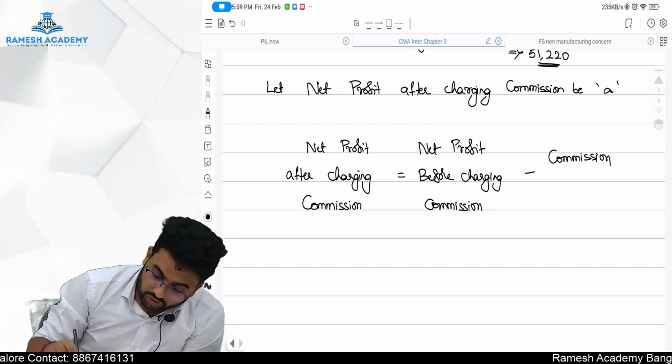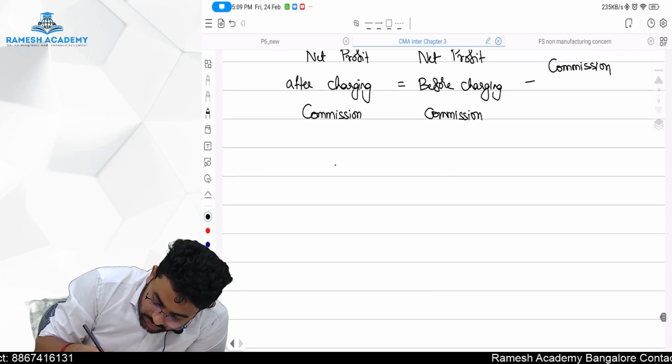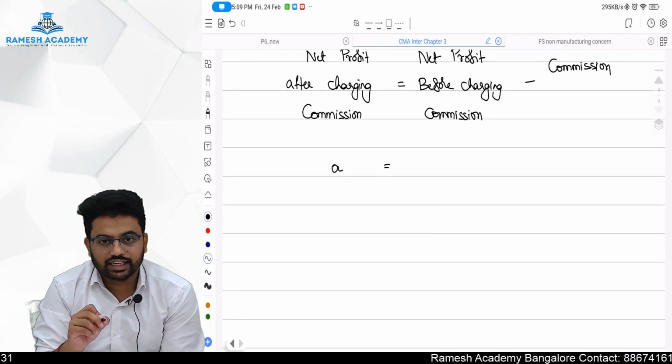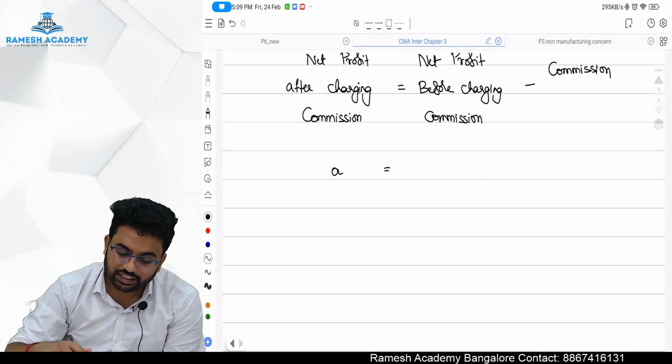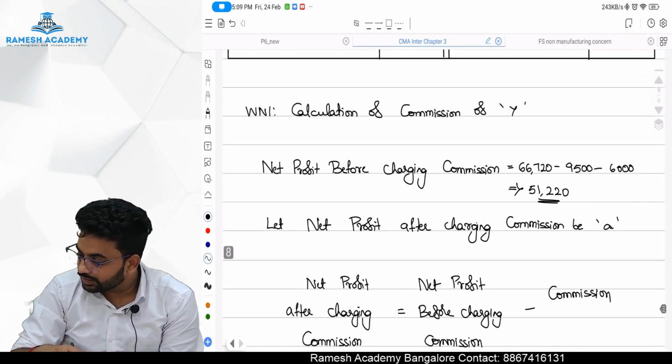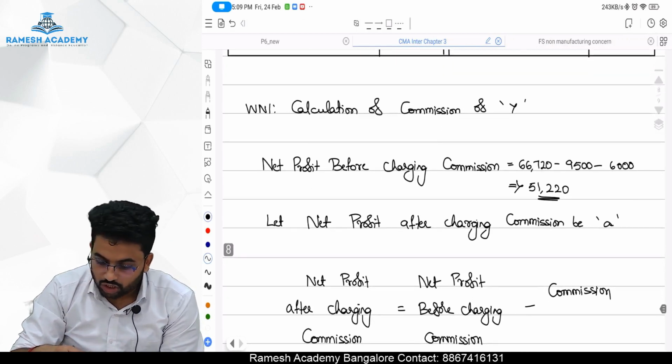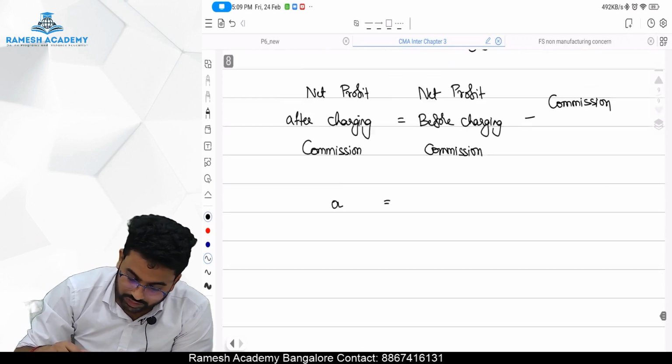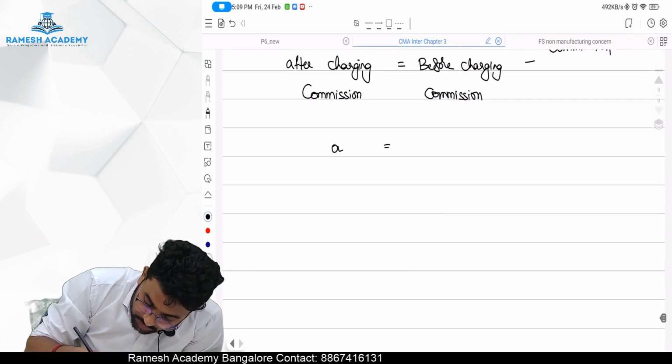So net profit after charging commission is how much? A. We have already written it as A. Net profit before charging commission is how much? We computed it, right? 51,220 rupees.